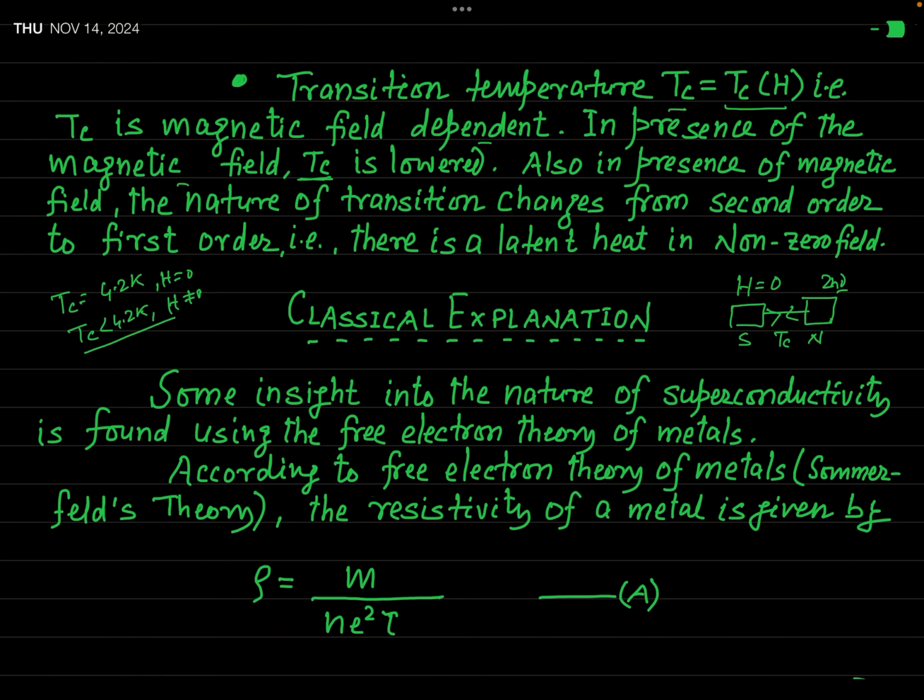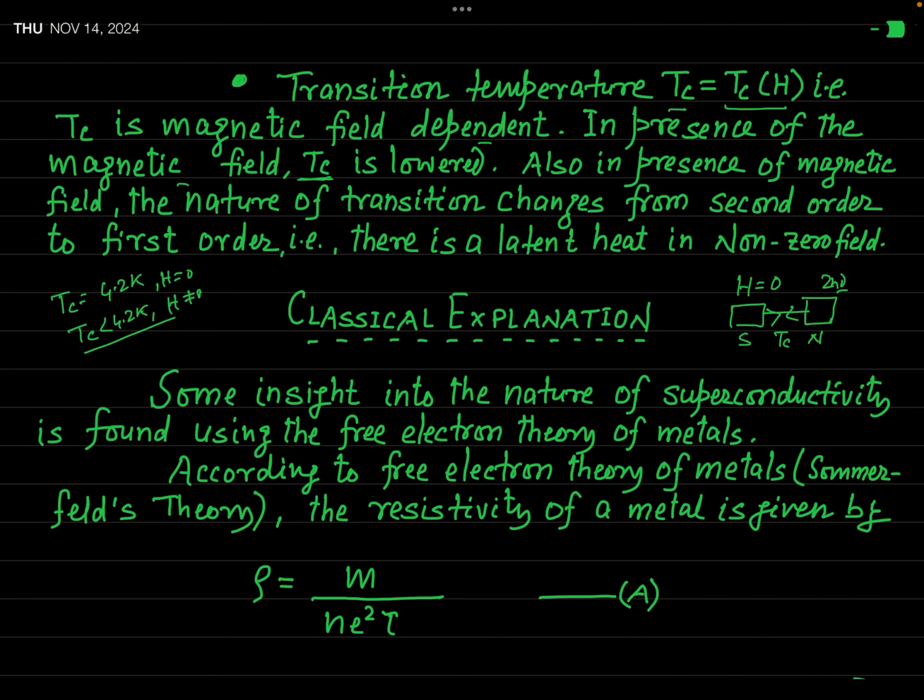So this is a very remarkable fact that in absence of magnetic field, transition of superconducting state to normal state or normal state to superconducting state is a second order phase transition. But when magnetic field is present, then such a transition is not a second order phase transition, but a first order phase transition. Okay. So these were some of the facts which you have already studied earlier in my different videos.